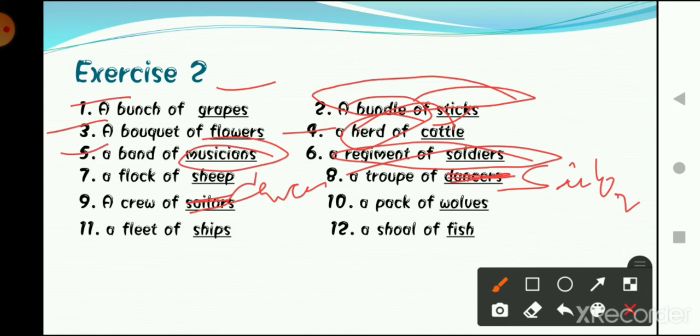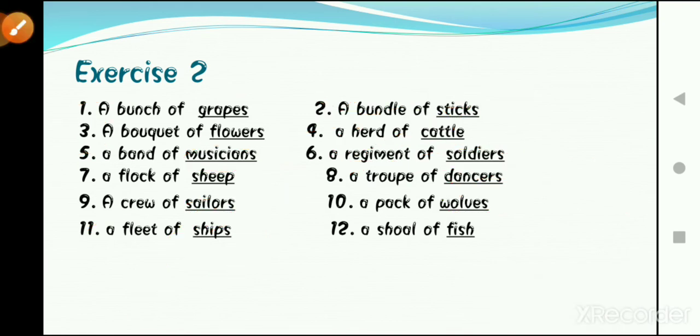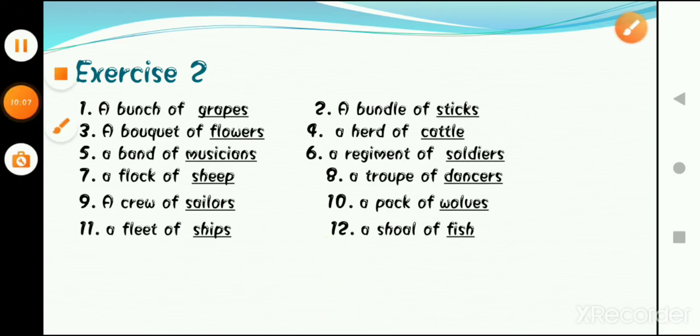Yes, a pack of wolves we are talking about. Okay, now the 11th one is a fleet of ships. Fleet of ships, collectively we call them, we are using the collective noun here. Okay, the 12th one is a shoal of fish.